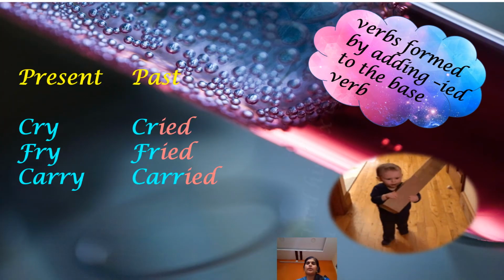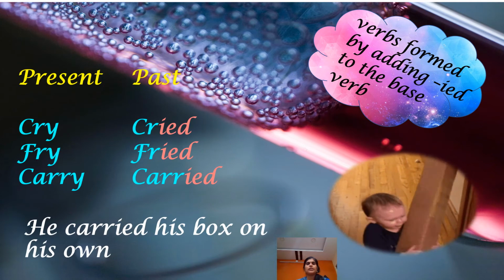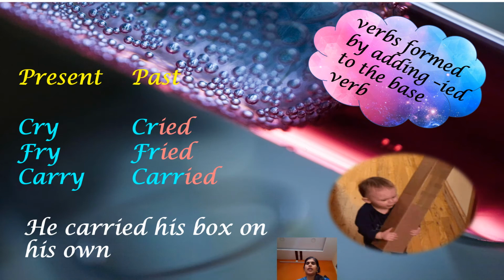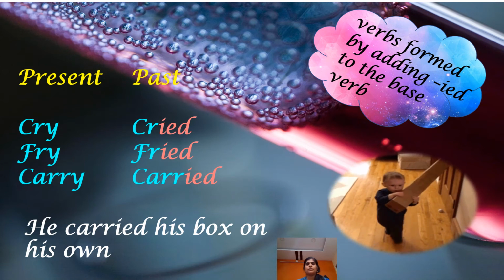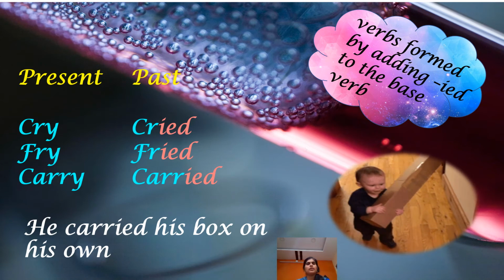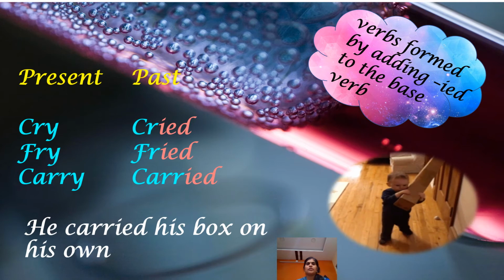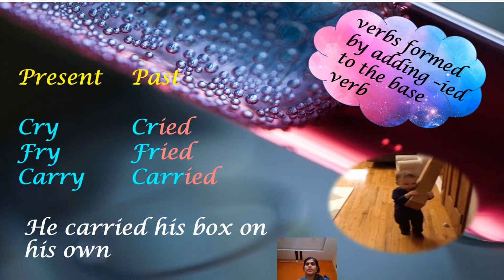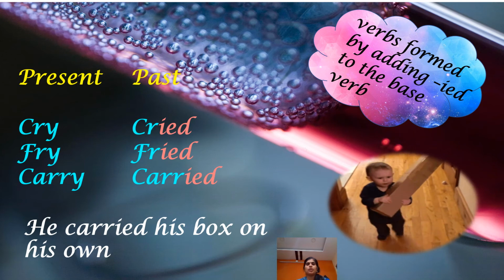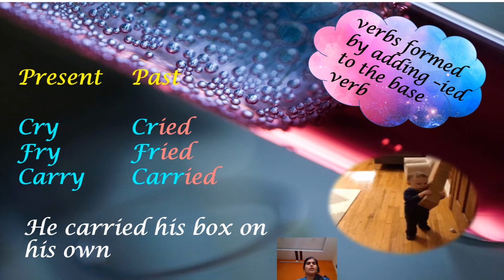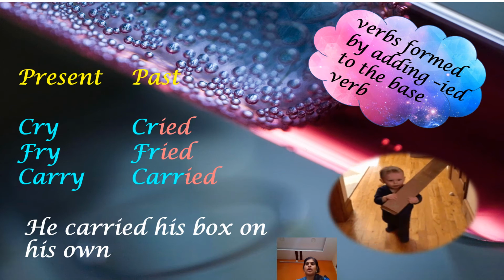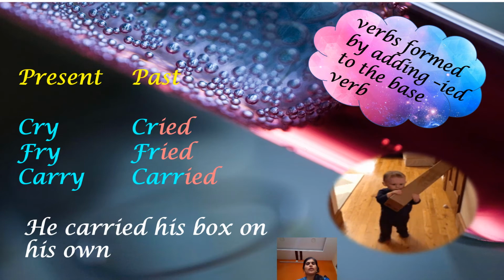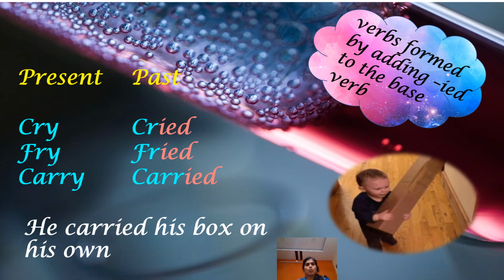Here are a few more examples applied by rule number 3, verbs formed by adding IED to the base verb. For example, cry, cried. Fry, fried. Carry, carried. He carried his box on his own. Children, if you observe carefully, the words written in the present tense are ending with the letter Y